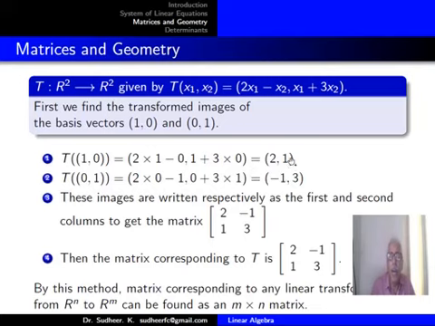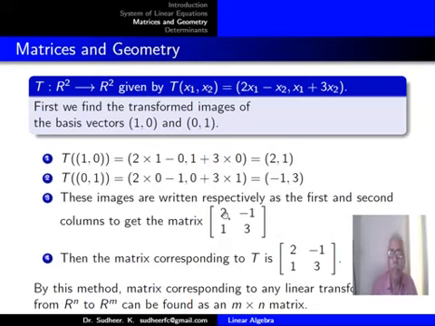These two are points, so these two are column vectors. Write the column vectors side by side. The first basis vector, its image is a column vector (2, 1). The second basis vector (0, 1), its image is another column vector (minus 1, 3). Write it. So you get a matrix, and that matrix will be the matrix corresponding to the linear transformation. So I have told it very clearly.